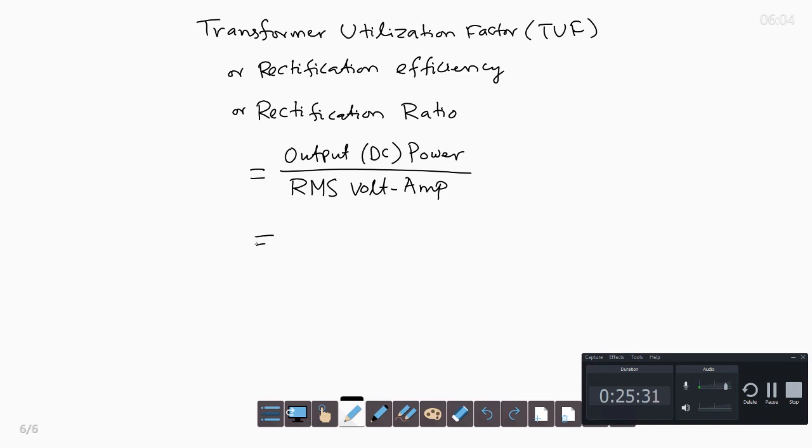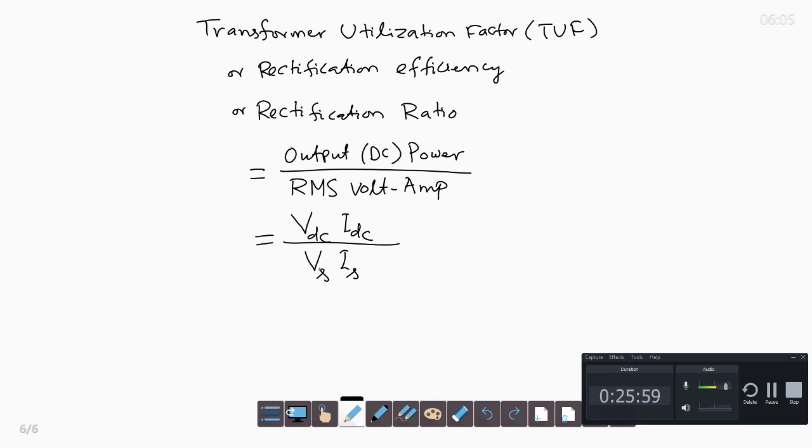So the output DC power is VDC into IDC, the average value voltage current product, and the RMS volt ampere for a single phase case is VS into IS. So this is the transformer utilization factor for a single phase converter. This is also called rectification efficiency or rectification ratio.